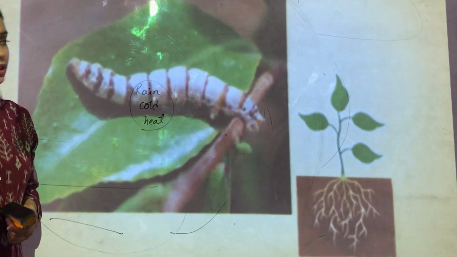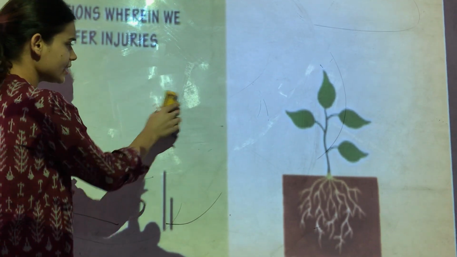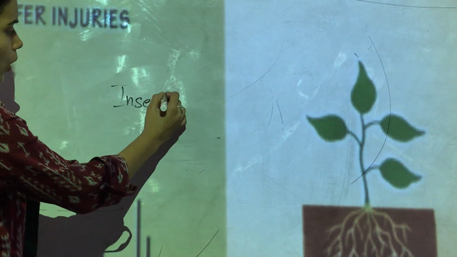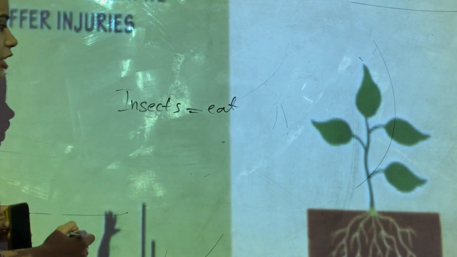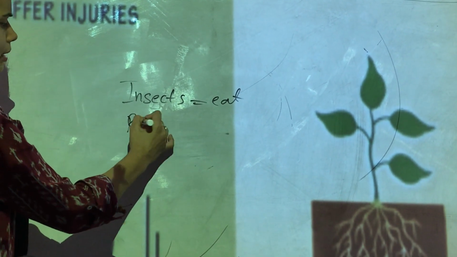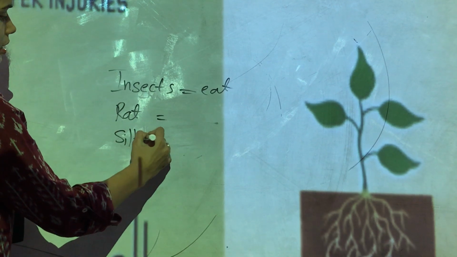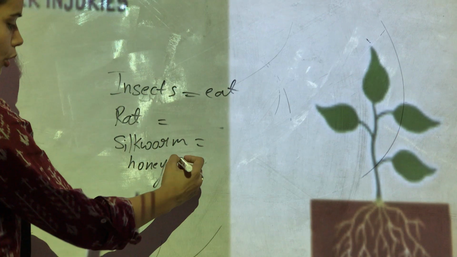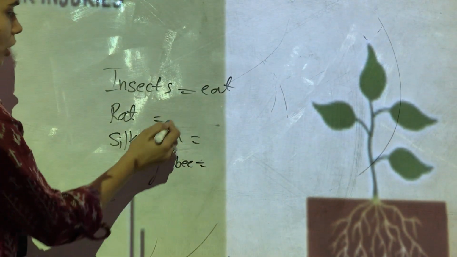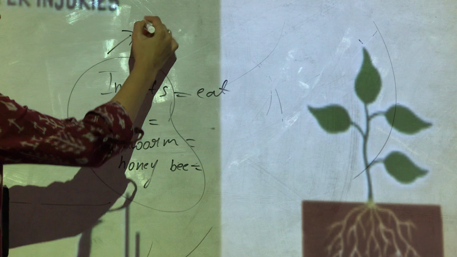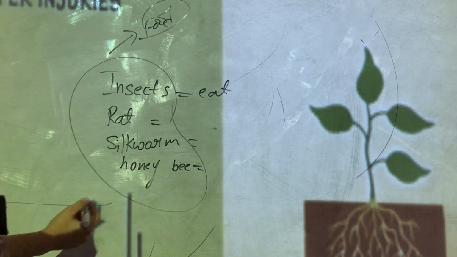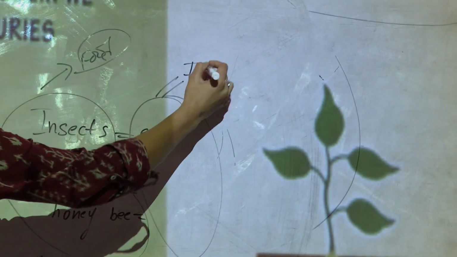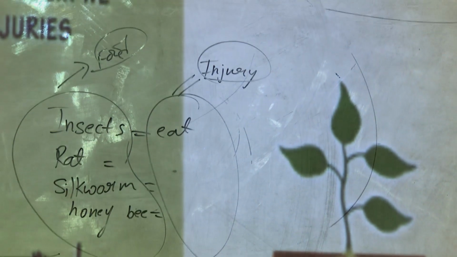Now, what about the other injuries? For example, insects. If you can recall, many insects also eat plants. Rats, silkworms, honeybees, they are continuously eating the plants. For these insects, it would be their food, but for the plants, it is the injury. That is the harm that is caused by these insects.